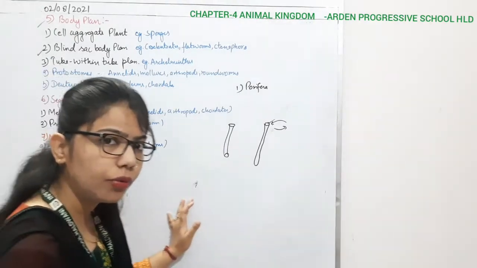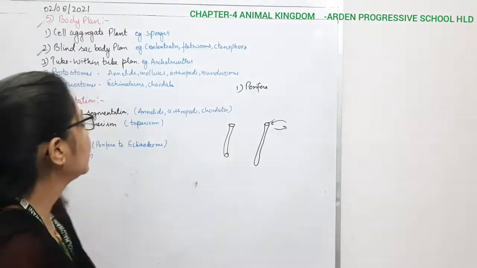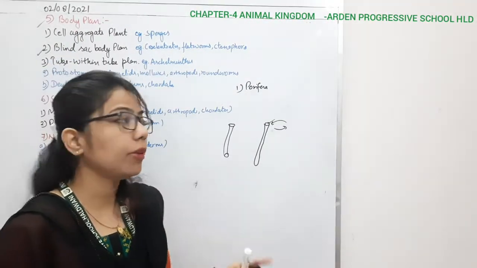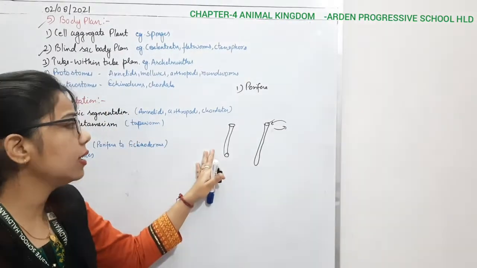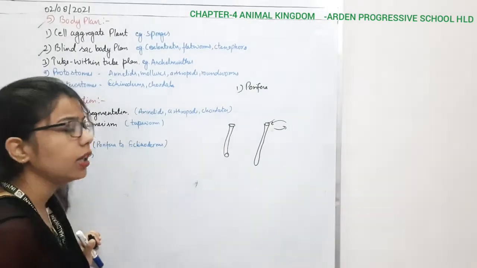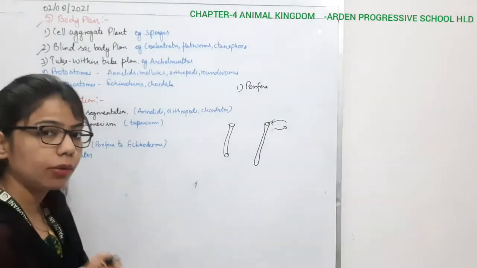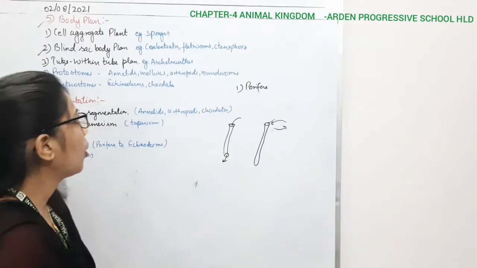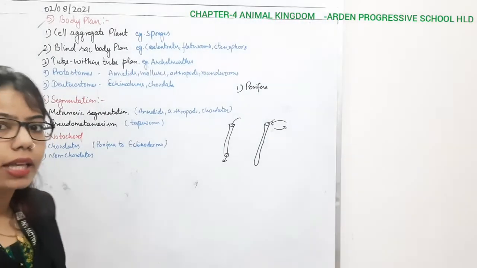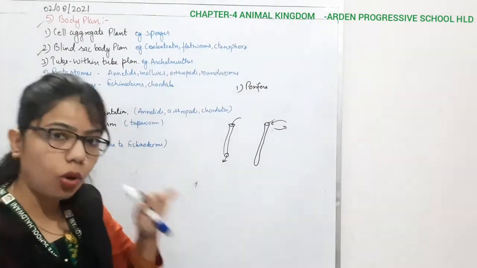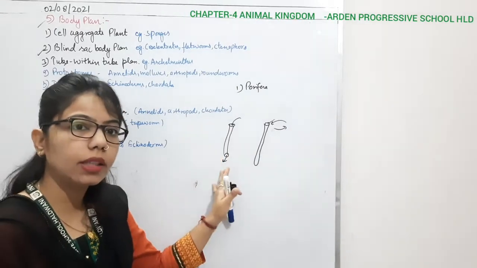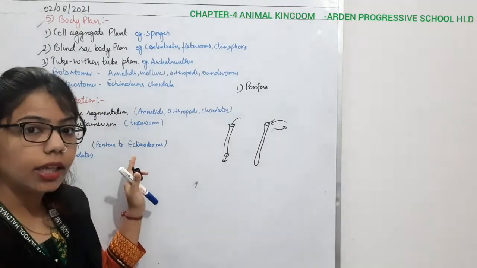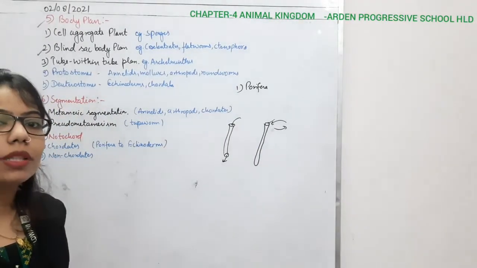But when it moves from lower to higher ones, again there will be some changes, and it changes into the tube within a tube body plan. It means that they have a proper tube-like structure, and this tube has two openings, right? So the tube within a tube body plan has proper two openings for entry of food as well as removing it from the body. Examples are the Aschelminthes. From the Aschelminthes onwards, they have the tube within a tube body plan, and this can be of two types: protostomes and deuterostomes.